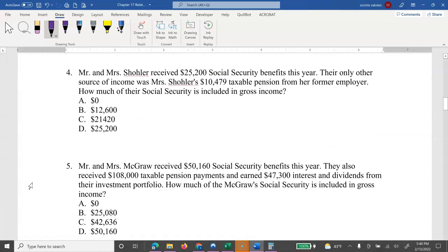Number 4 says Mr. and Mrs. Scholler received $25,200 of Social Security benefits this year. Their only other source of income was Mrs. Scholler's $10,479 taxable pension from her former employer. How much of their Social Security is included in gross income?